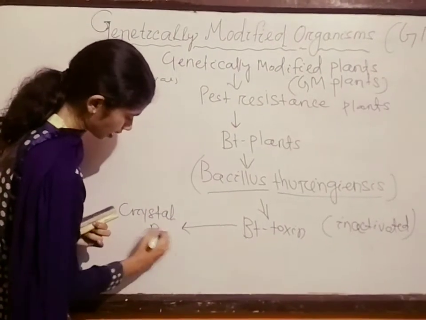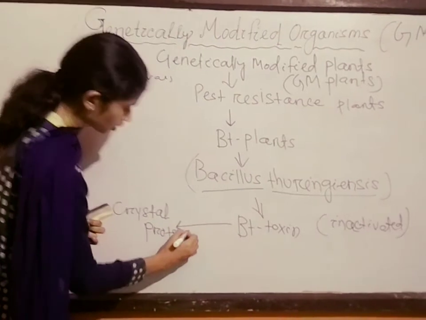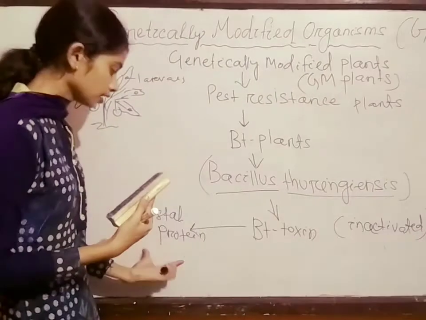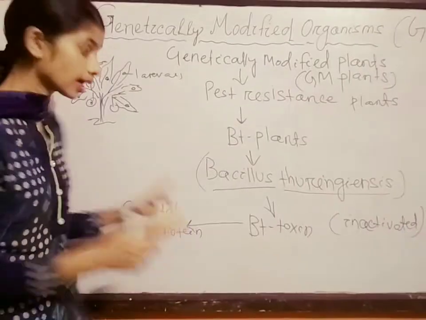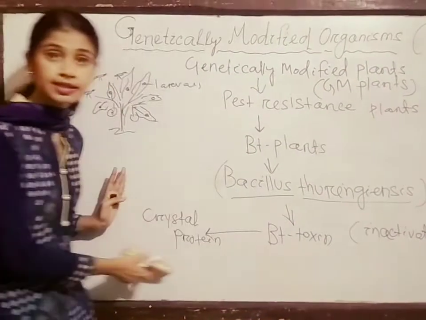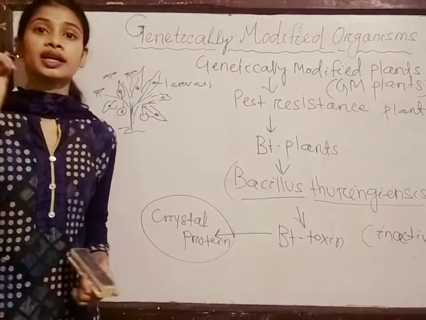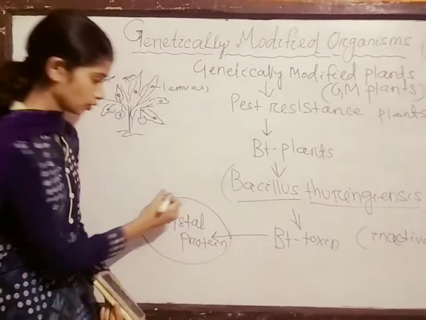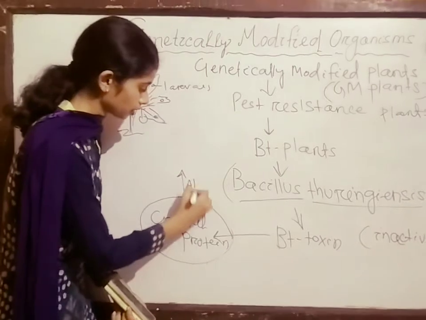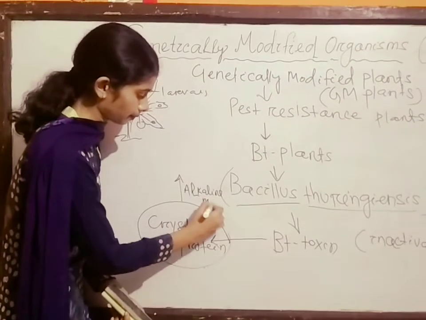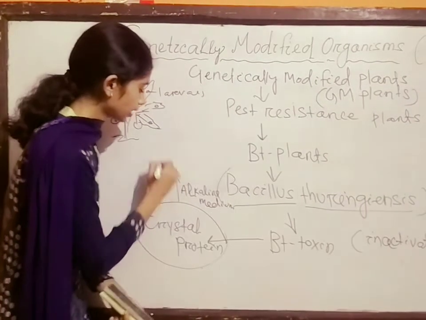This crystal protein is also inactive, and it gets activated when it comes in contact with an alkaline medium.